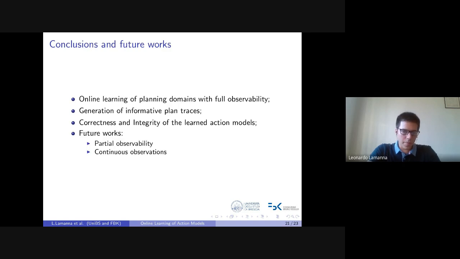OLAM works with full observability. In our future work, we would like to extend it to partial observability and continuous observations.